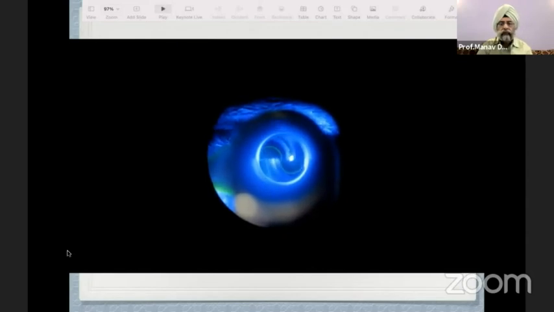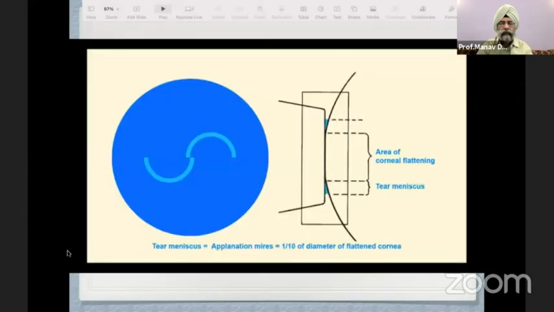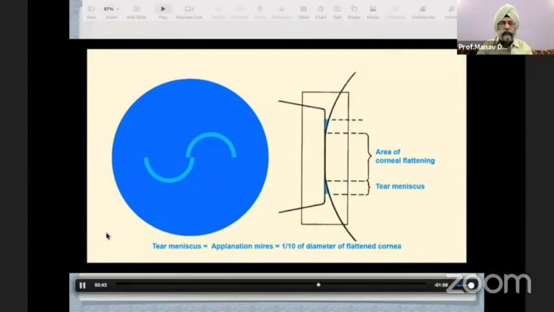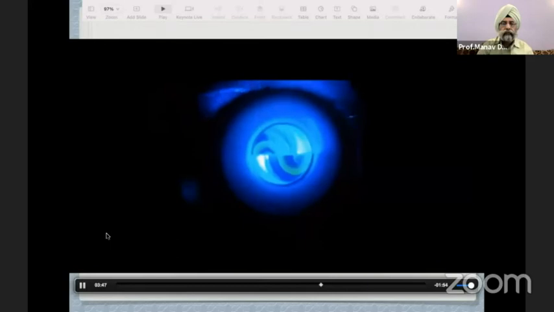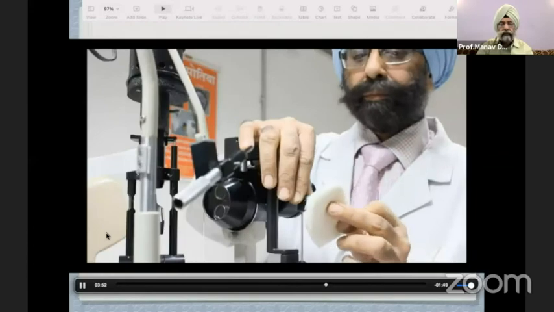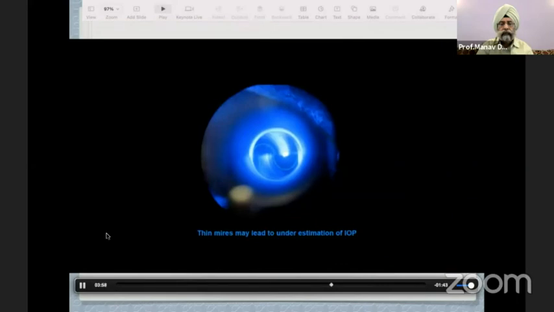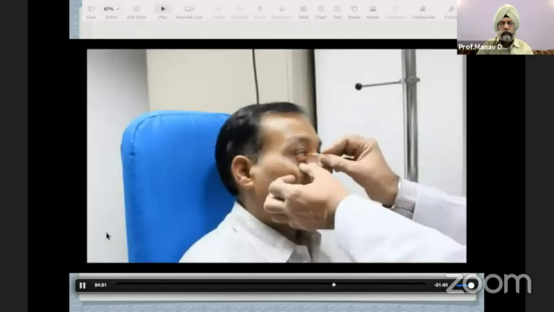When accurate IOP reading on drum is reached, the rings are exact semicircles of equal size, vertically well aligned, and horizontally interlocked at internal edges. It is essential to emphasize that thickness of wires should be around 1/10 of the total diameter of flattened area. Thick wires, as shown here, lead to overestimation. Here, the prism tip as well as the eye should be wiped and pressure rechecked. Thin wires lead to underestimation of IOP and may need additional fluorescein. Prolonged contact of prism with cornea can lead to corneal injury and reduction of IOP, and hence should be avoided.